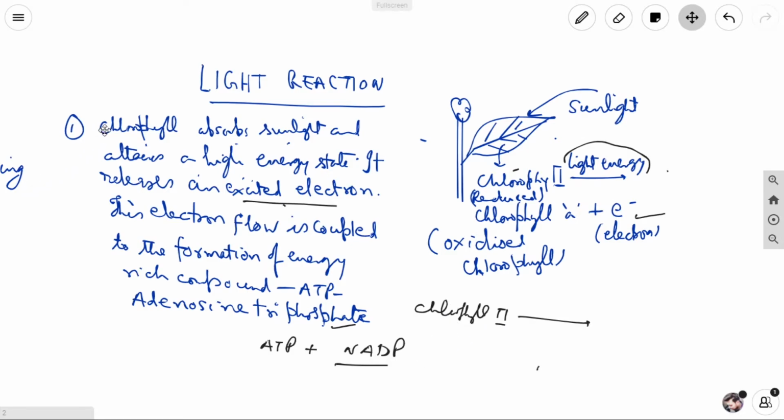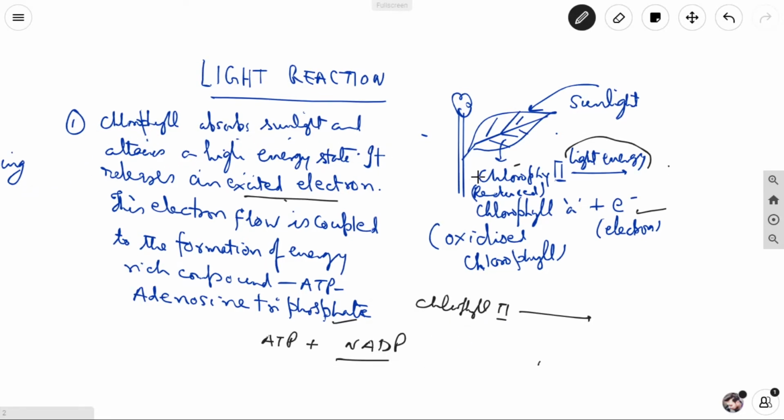So here, chlorophyll absorbs the sunlight. The chlorophyll in the green plant absorbs the sunlight and attains a high energy state. It releases an excited electron. This electron flow is coupled to the formation of the energy rich compounds ATP, adenosine triphosphate, and NADP, right?